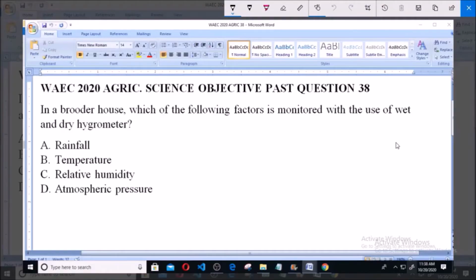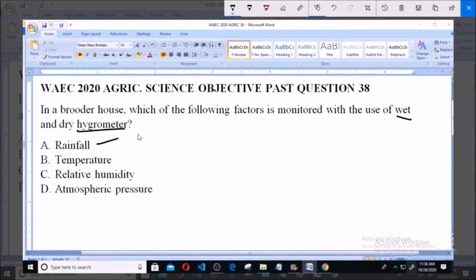Hello and welcome. I will be answering WAEC 2020 Agric Science Objective Past Question 38. In a brooder house, which of the following factors is monitored with the use of wet and dry hygrometer? A. Rainfall, B. Temperature, C. Relative humidity, D. Atmospheric pressure. So, we're asked what do you monitor with the use of wet and dry hygrometers?